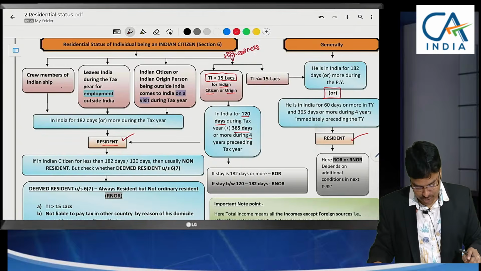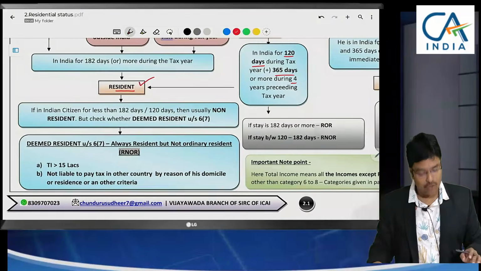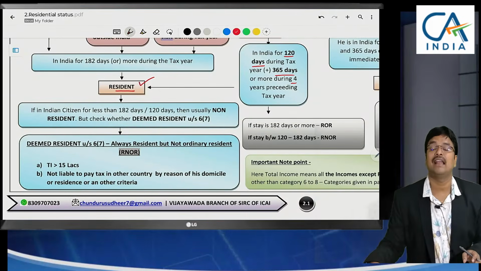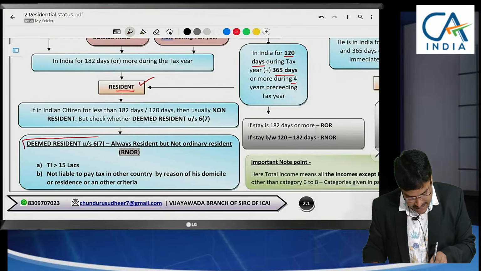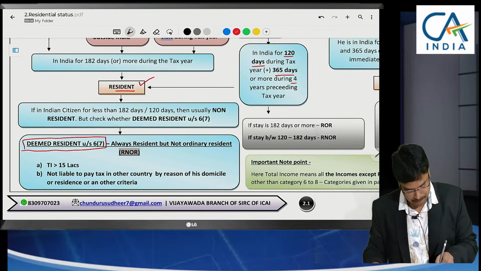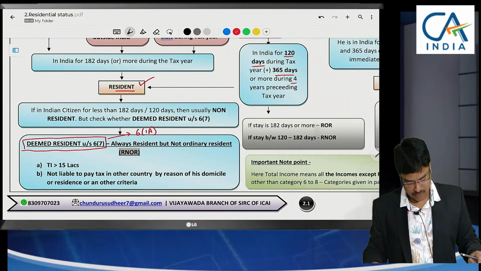But here comes the special case where even though he is in India for less than 120 days, he will be called a deemed resident, section 6 subsection 7. In the old Income Tax Act, it was section 6 subsection 1A, a very important provision.